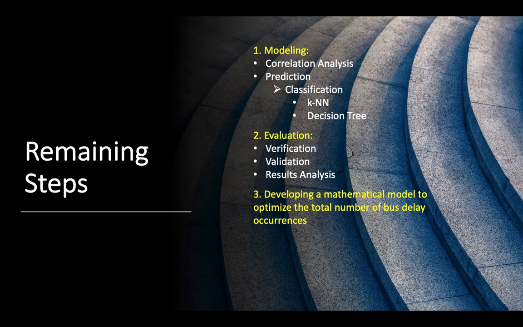There are three main remaining steps: modeling, evaluation, and developing an optimization mathematical model. First of all, we should apply correlation analysis to find out the most correlated attributes with our class label. Then we use classification as a prediction method by applying two techniques, KNN and decision tree. After that, we proceed to the evaluation step to assess our proposed methods, verify and validate them, and choose the best classifier. Then analyze its outputs and results. Lastly, we propose an optimization model to balance the number of buses in the selected routes regarding the travel time delays and earliness arrival of buses.